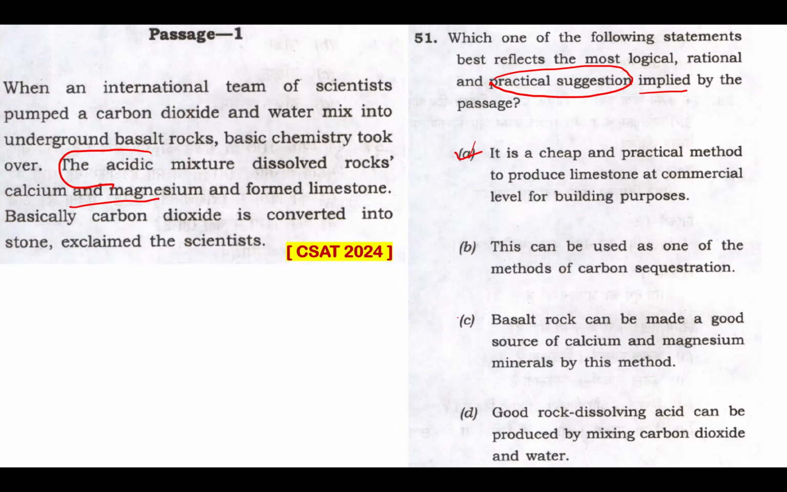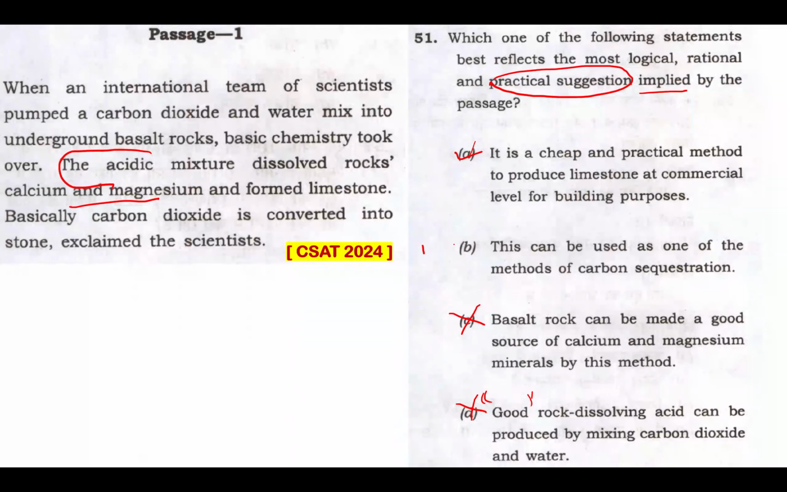So that's not the focus, and that's definitely not my practical suggestion coming from this passage. Option D, good rock dissolving acid can be produced by mixing carbon dioxide and water. But there's no scientific data, evidence, nothing to prove this. Who said that? Nowhere in this passage is that mentioned. So option D is an easy elimination. It's totally out of context.